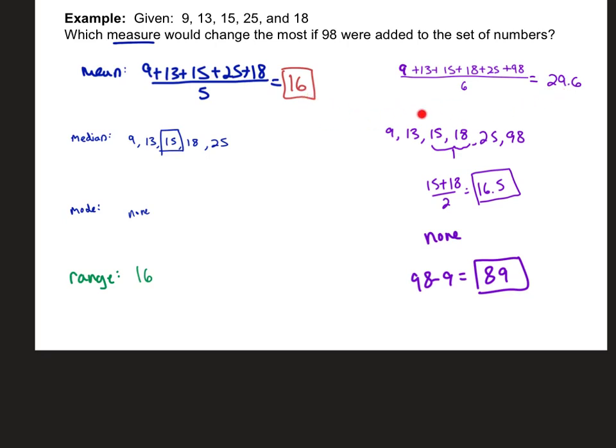It jumped up by, no, sorry, 13.6. Your median jumped up only by 1.5, from 15 to 16.5. Your mode didn't change. There's still no mode. And your range, if we're counting range, jumped up the most, although I wouldn't count range, but who knows? Whatever 89 minus 16 is, what is that, 73? Okay.